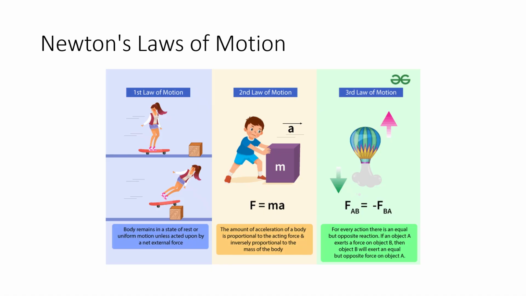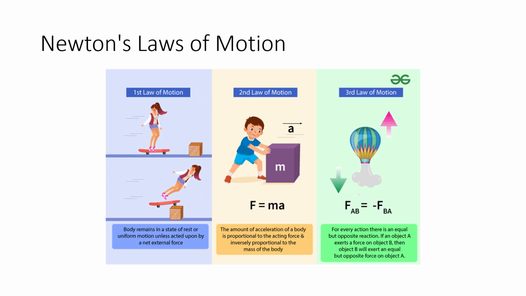Newton's laws of motion, as we already know: a body remains in a state of rest or uniform motion unless acted upon by a net external force. And the second law, the acceleration of the body is proportional to the acting force and inversely proportional to the mass of the body.